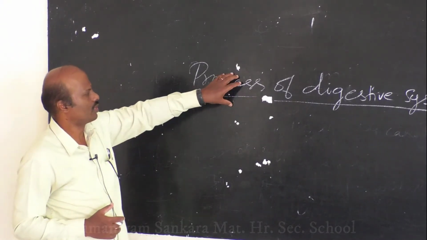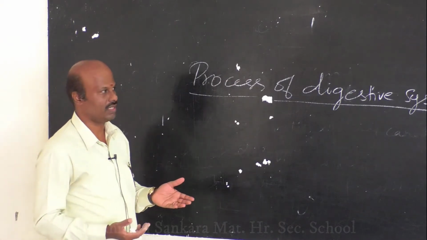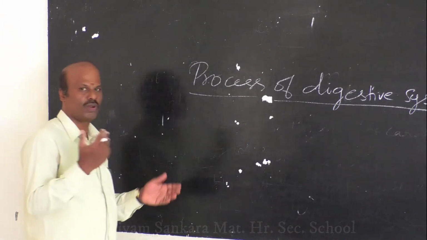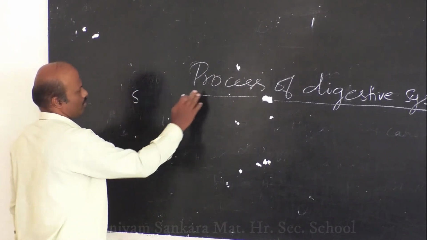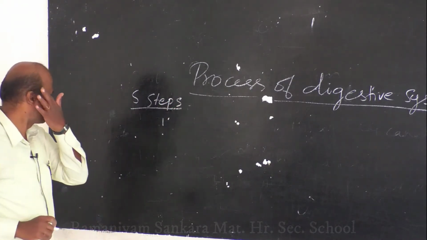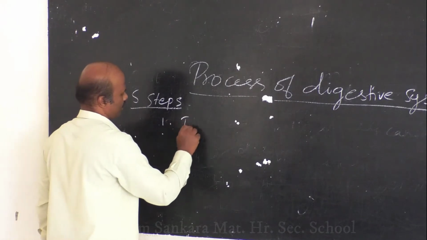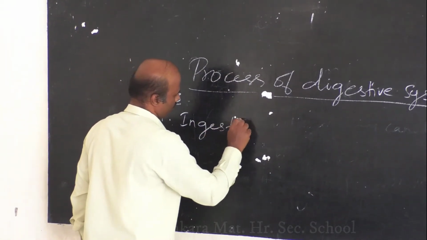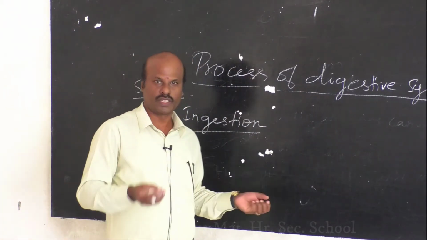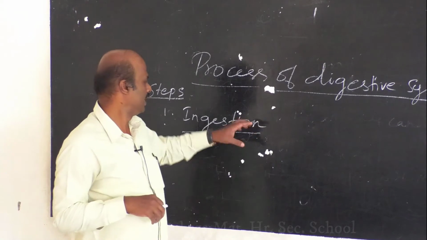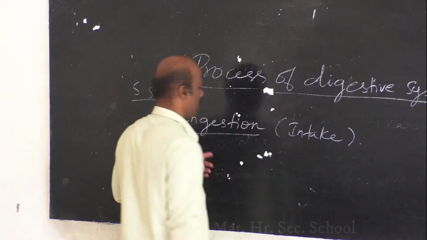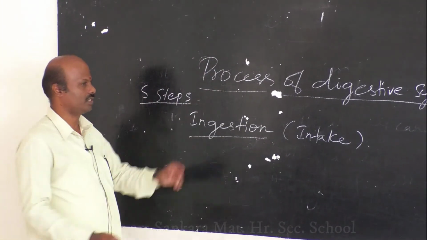Now how does digestion take place? It's not a simple process where you take food and it is immediately digested. It involves 5 important steps. So digestion is a process that takes place in 5 steps. The first step is called ingestion. What is meant by ingestion? It is the intake of food. When you take food, you take it through your mouth. So ingestion is the intake of food. This is the first process of your digestive system.